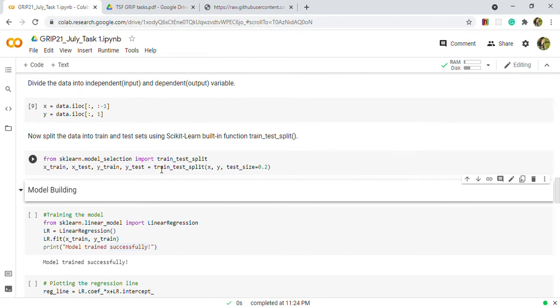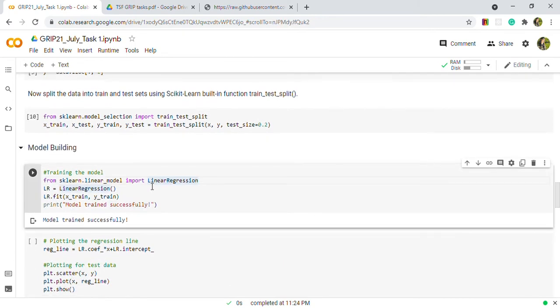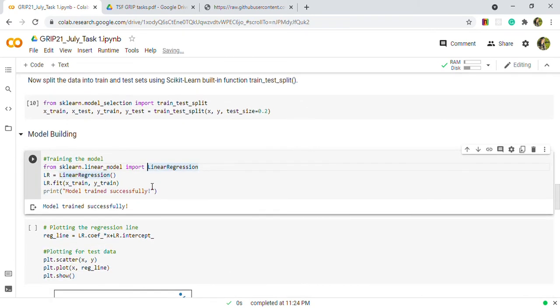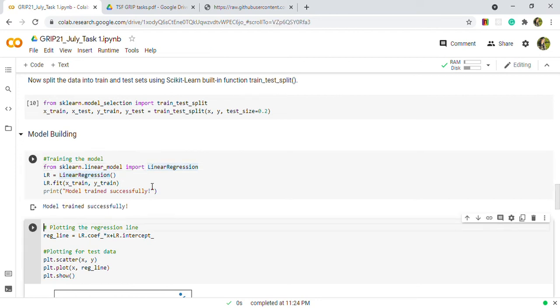Then comes our model building. For this, first we have to train the model, then perform the prediction. Here we are using linear regression model. So for this, I have created the object and then fit the model using trained dataset. And this tells us that our model is trained successfully.